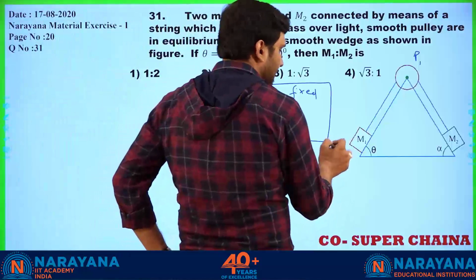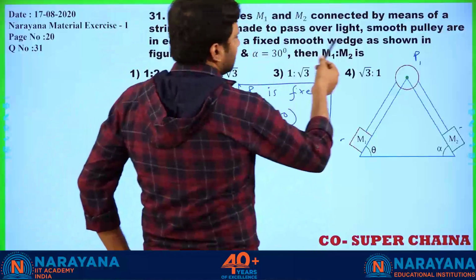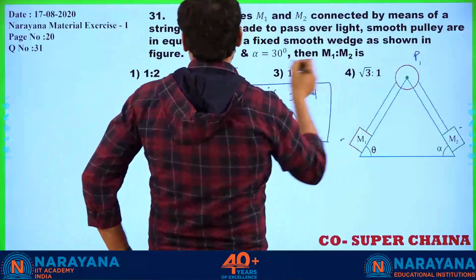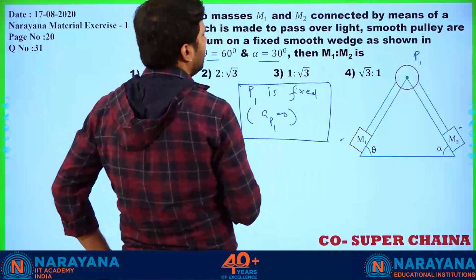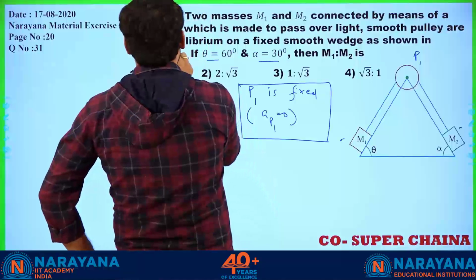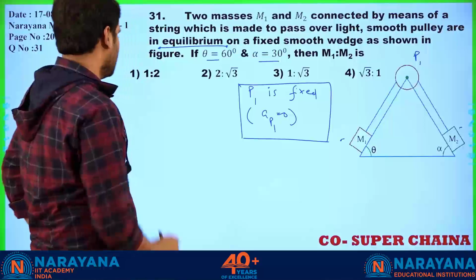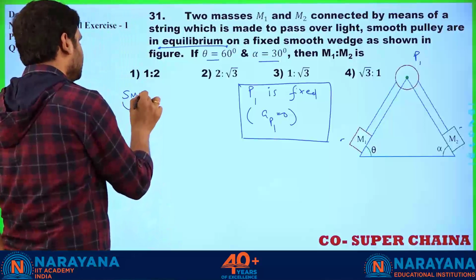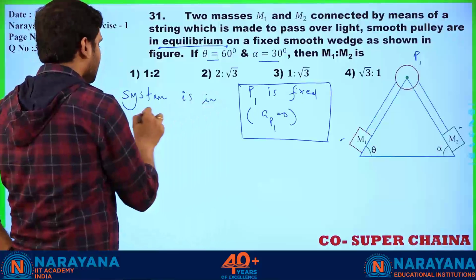There are 2 blocks which I can see, fine, no problem. What is it saying? That the string is light, no problem, a smooth pulley is there, no friction is present, theta values are being provided, and then they are in equilibrium. That is the most important point. So the system is in equilibrium.